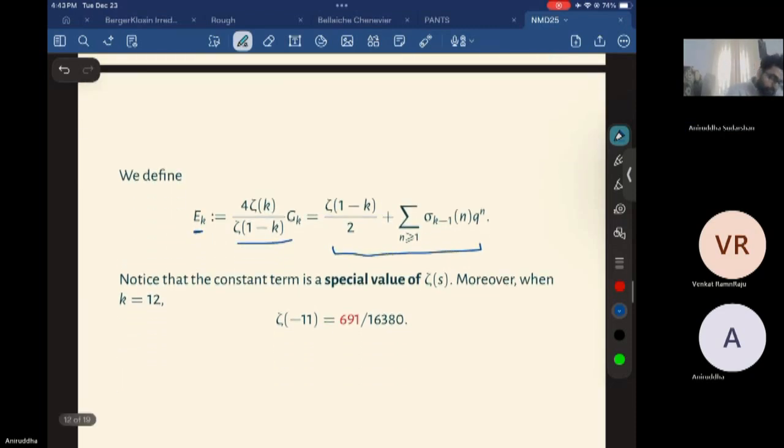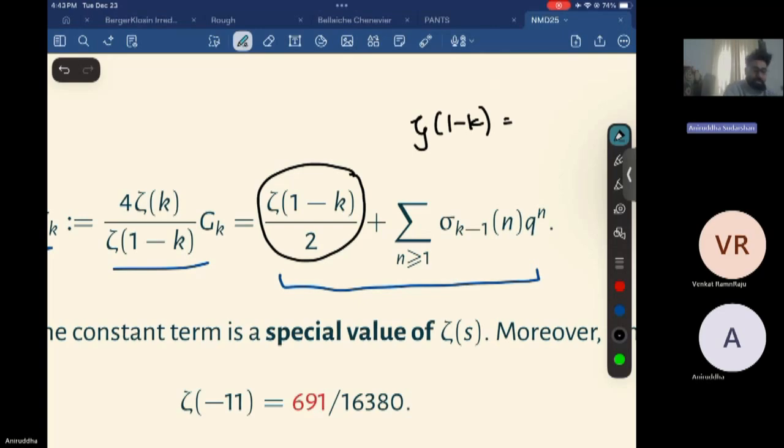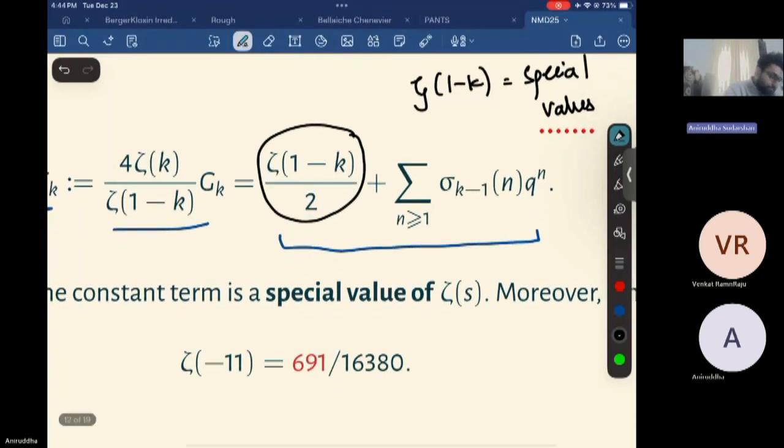You see that this zeta(1 minus k) is a special value of the zeta function, the value at a special point, 1 minus k. People study special values of such L-functions or zeta functions.